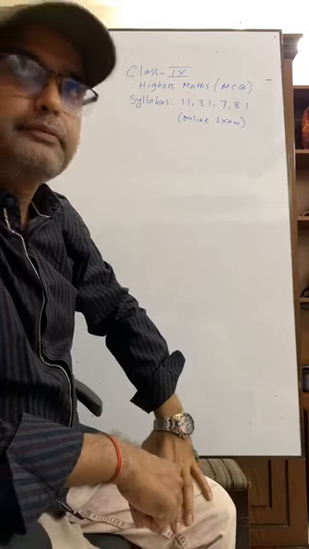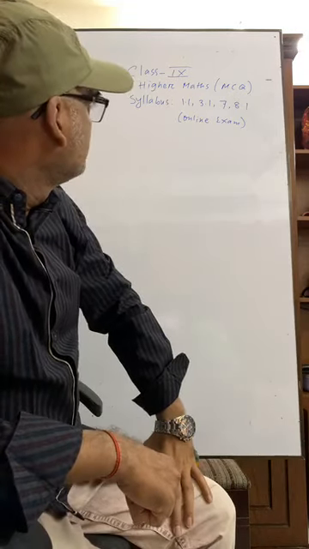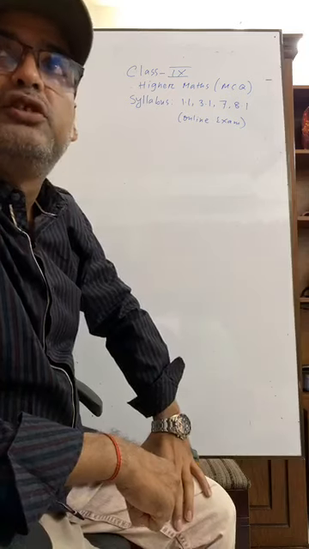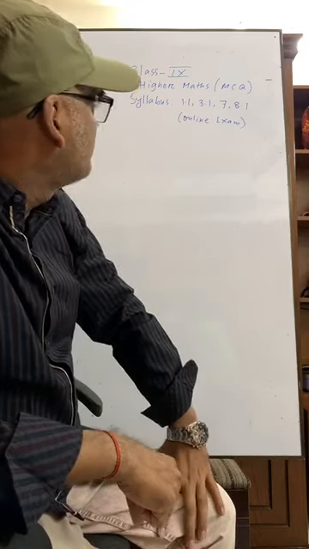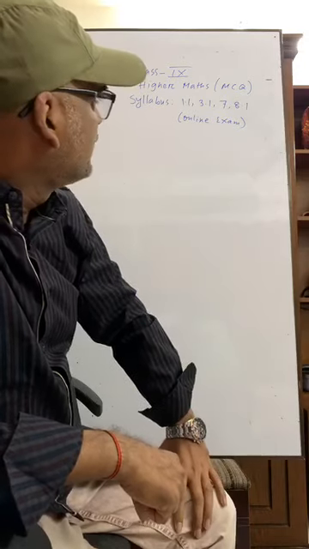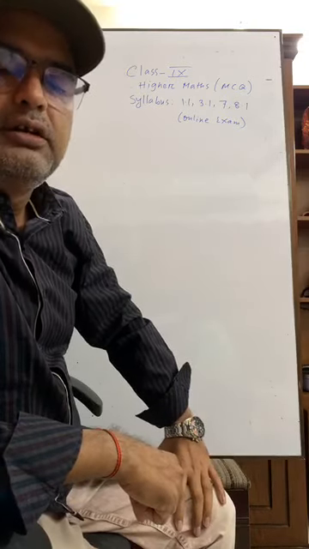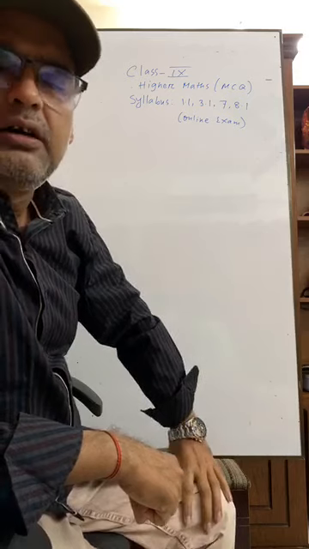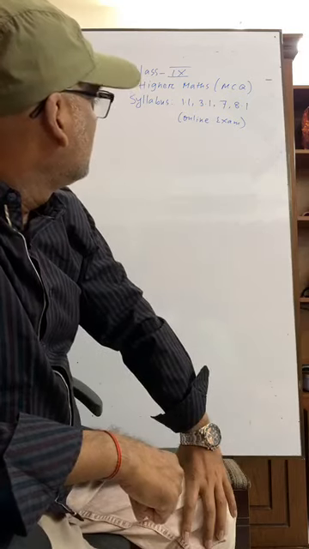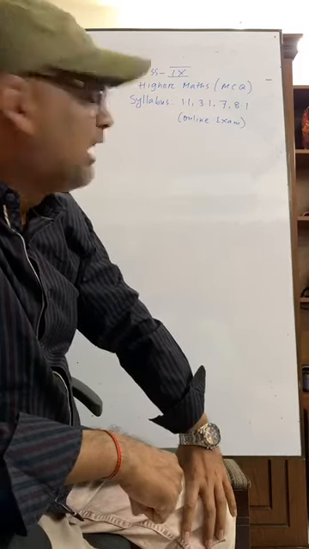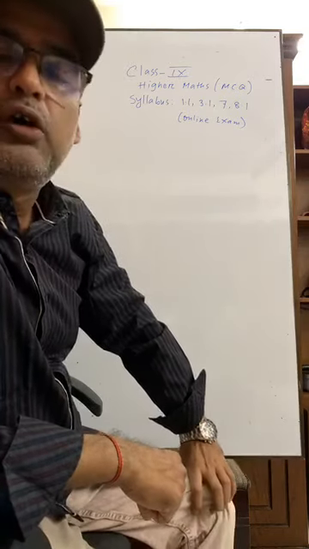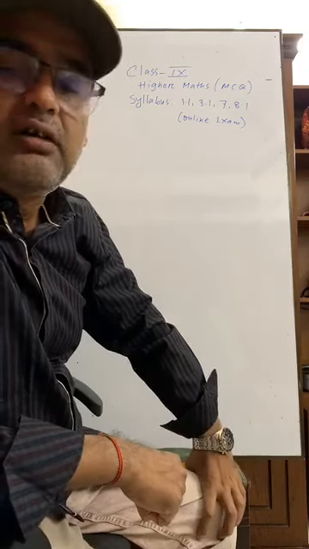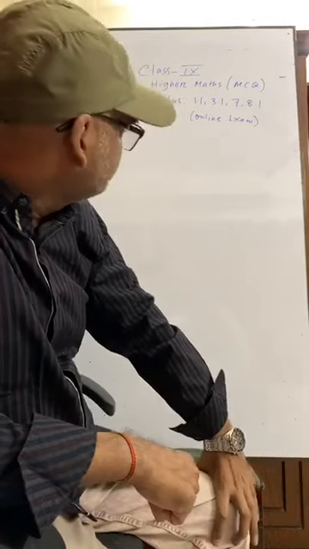Okay. As far as I know, 1.1, 3.1 and 8.1 were done in classes. Now, I will discuss some MCQs on exercise 1.1, 3.1, 8.1, and of course, chapter 7.